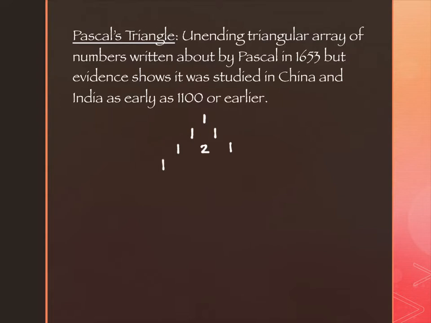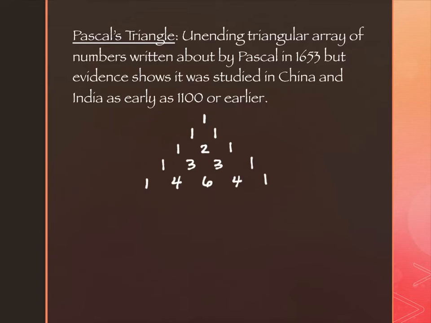We go down one more time, and we have some 3s showing up. And you might be tempted at this point to think that I'm going to put a 1 here and a 1 here and fill them all in with 4s, and I'm not quite. There's a 4 here and here, and there's a 6 in the middle, and that's where I'm going to pause for the moment. So this is the first few rows of Pascal's triangle.